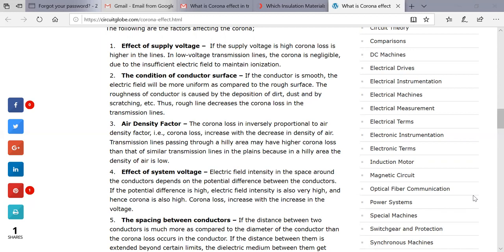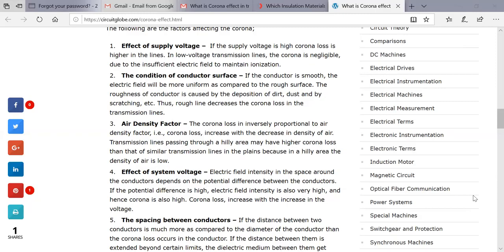Then the effect of system voltage. When we are talking about system voltage, it will also affect corona. The electric field intensity in the space around the conductor depends upon the potential difference between the two conductors. If the potential difference is high, then the electric field intensity will also be high, and the corona will be high. So corona loss will increase with the increase of the voltage.